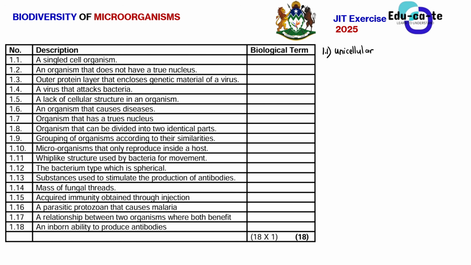For example, we humans are multicellular organisms because we have millions, billions and trillions of cells within our body. But if you take a bacterium, bacteria are actually unicellular. It's because they have only one cell making up their body. Now let's go to 1.2.